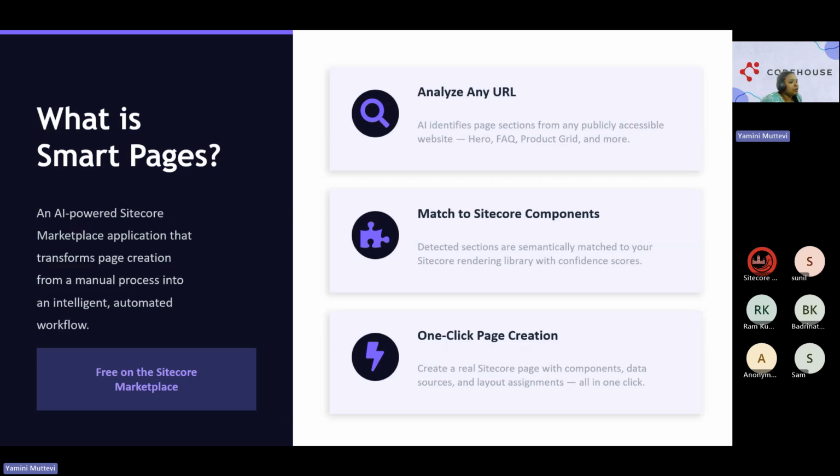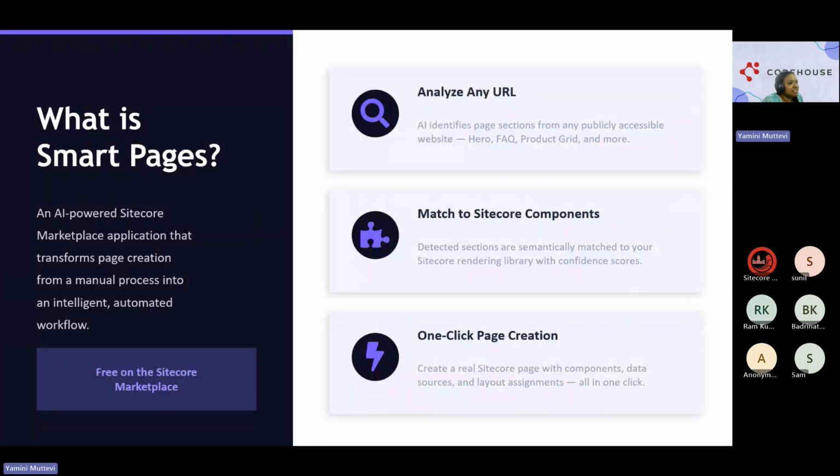With Smart Pages, we are going to resolve this developer dependency, and developers also save a lot of time. Developers can also use this application, but it is mostly for content marketers and content authors. As we will see in the application, it saves time from hours to minutes. All they need to do is put the content into the page, without worrying about which components to drag and drop, which site query page to create, or which branch template to use. Those are the things resolved in this application.